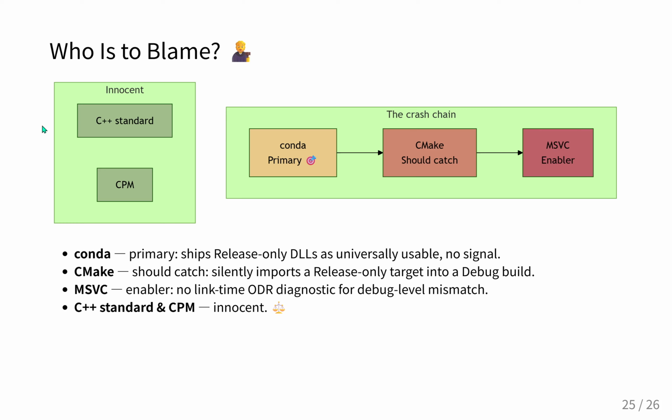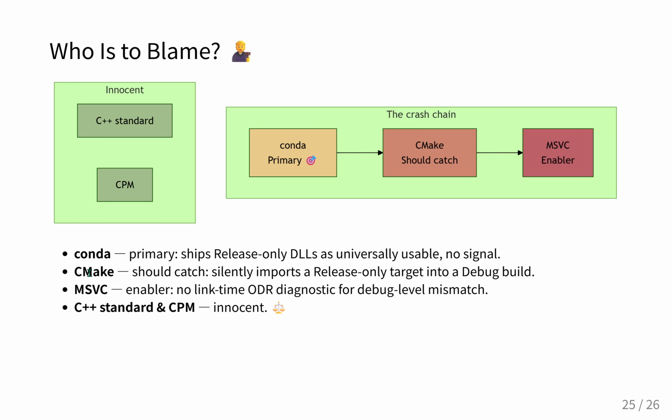Yeah, by shipping release only C++ DLLs and presenting them as universally compatible packages on Windows, Conda is essentially distributing an environmental trap. There is no structural safeguard or warning signal indicating that these binaries will fundamentally corrupt memory if linked to a debug executable. Exactly. But Conda doesn't link the file, CMake does, which is why CMake shares a portion of the blame.